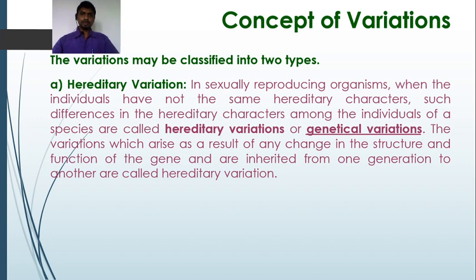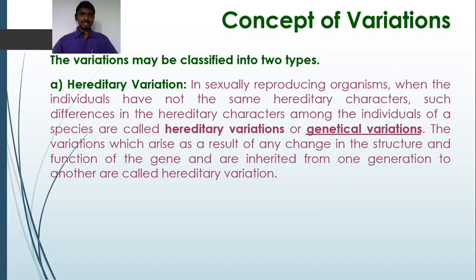The progeny produced as a result of sexual reproduction are not exactly alike. They show certain differences in the hereditary characters among the individuals of the species. This is referred to as hereditary variation, also called genetical variation.